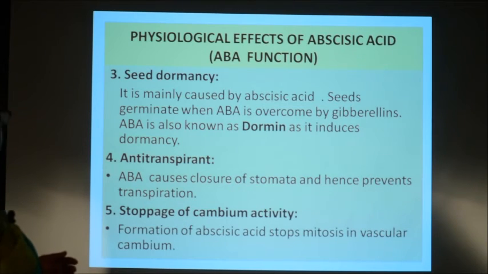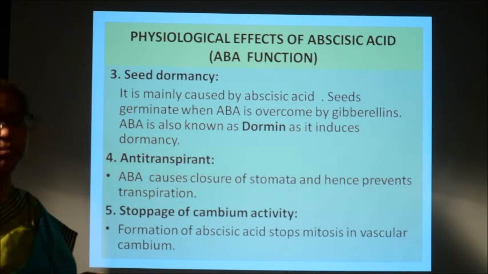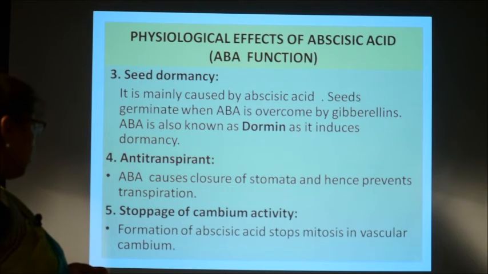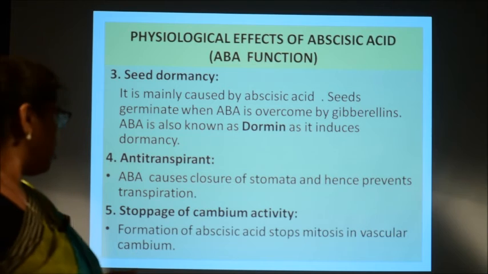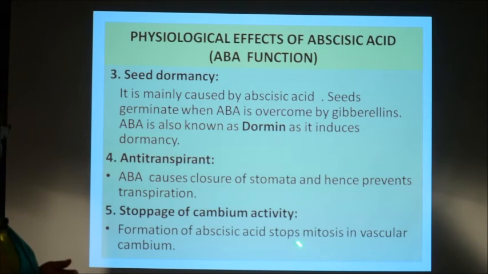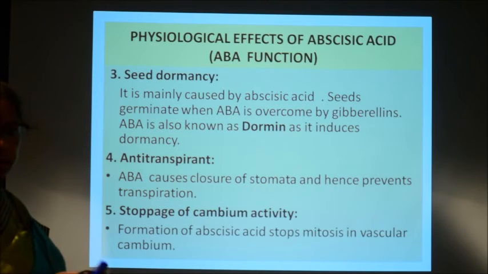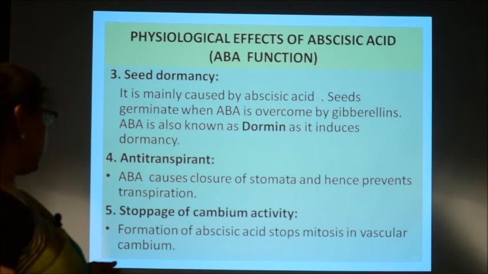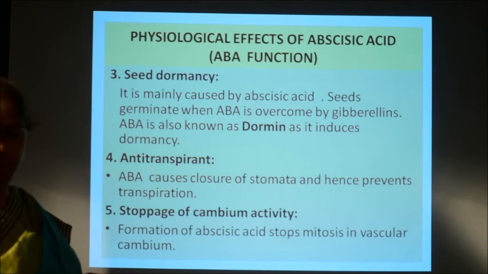Then abscisic acid also causes the stoppage of cambium activity, because formation of abscisic acid stops mitosis, that is the cell division. So, if mitosis or cell division stops, then there will be no meristematic activity of the cambium, there will be no growth.